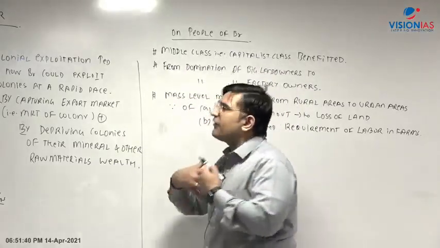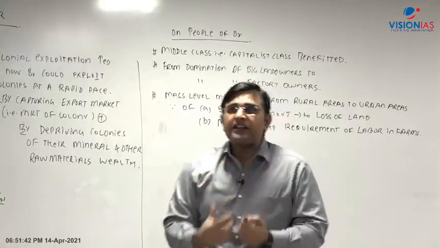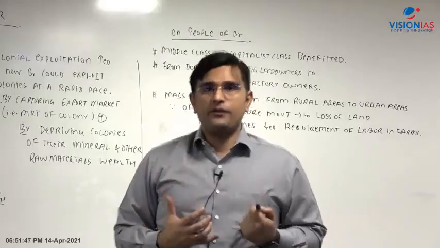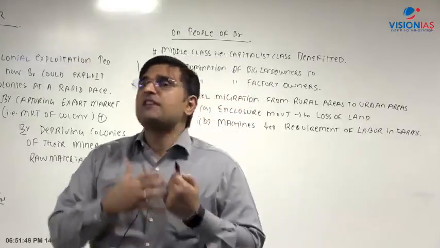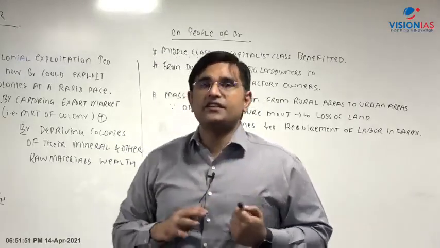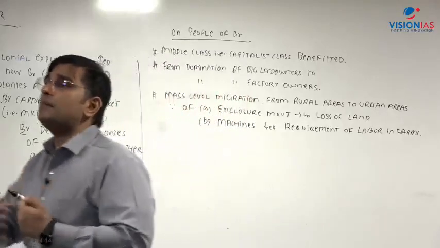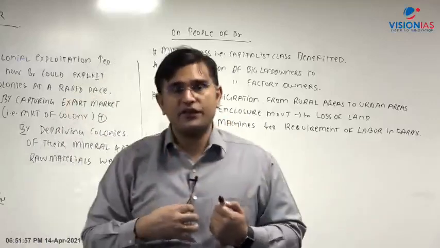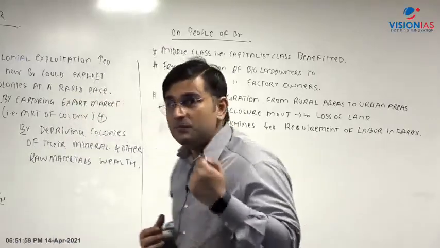The cities get flooded by these migrants, and the city infrastructure is not capable of dealing with this huge amount of pressure. As a result, what happens? The infrastructure crumbles. The housing infrastructure is unable to catch up with this huge influx of population from the rural areas. So your urban infrastructure becomes strained.